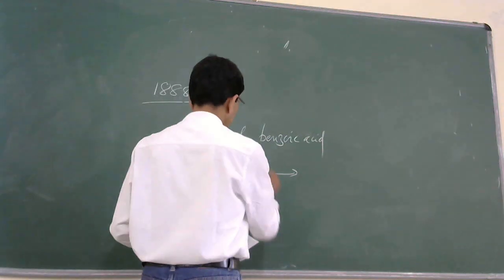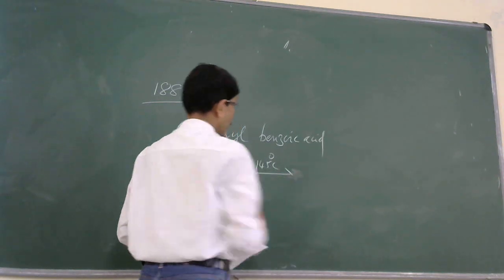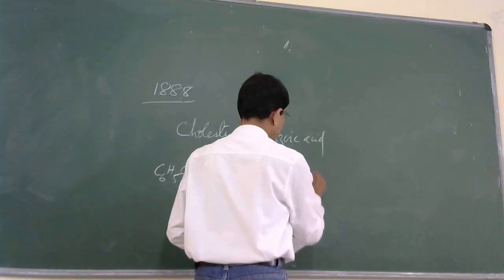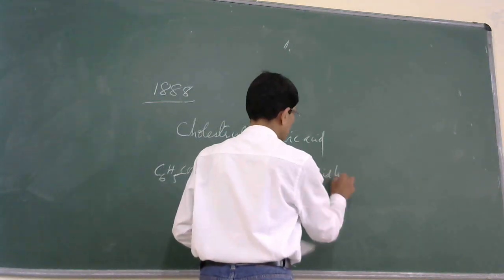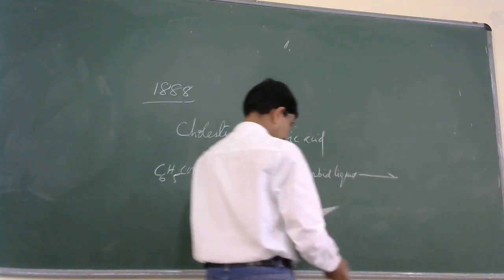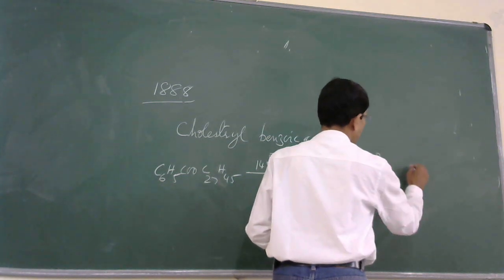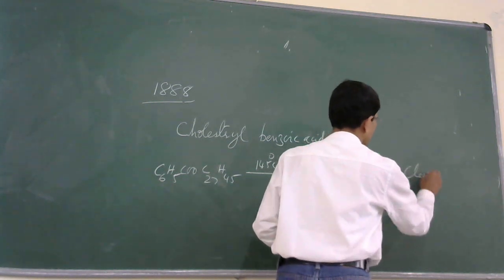So this, when heated to 145 degrees Celsius, it forms a turbid liquid. And upon further heating to 178 degrees Celsius, it forms a clear liquid.